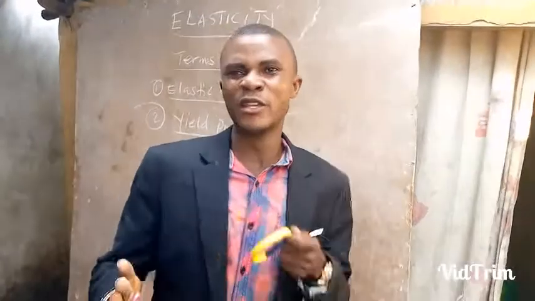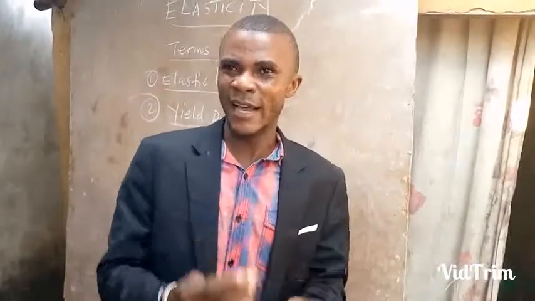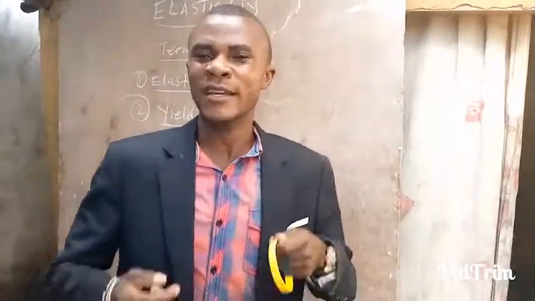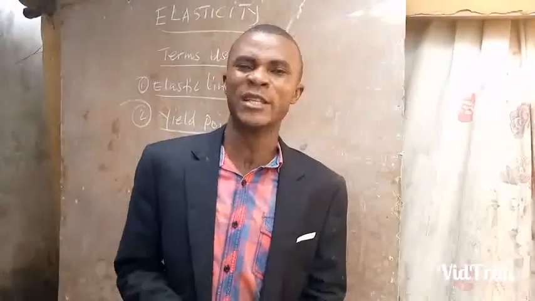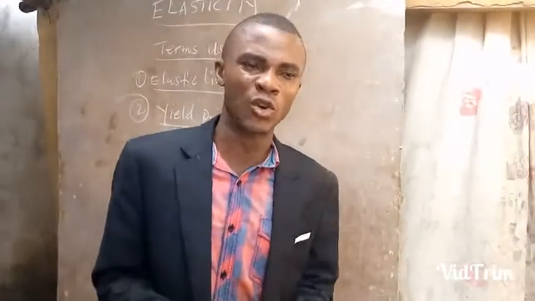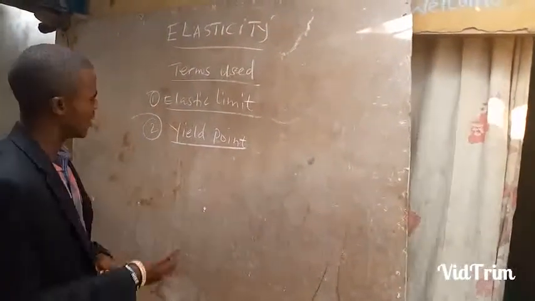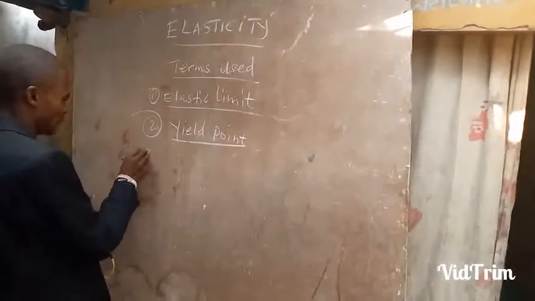So there is a difference between yield point and elastic point. The elastic limit is the point reached that the material will return to the original position. The yield point is the point when that body reaches that point, the body will not return to the original position again. Now, if that is the yield point, it takes us to another point.